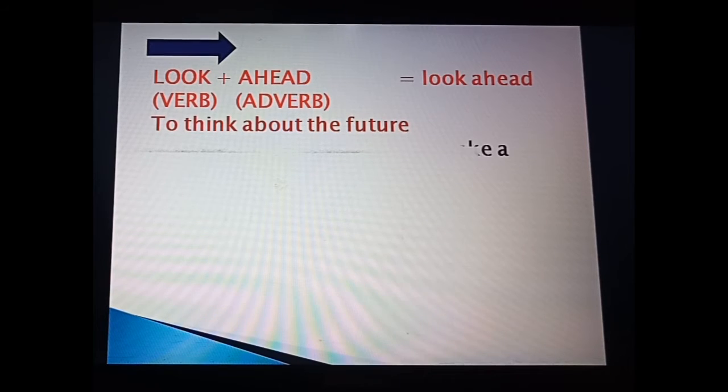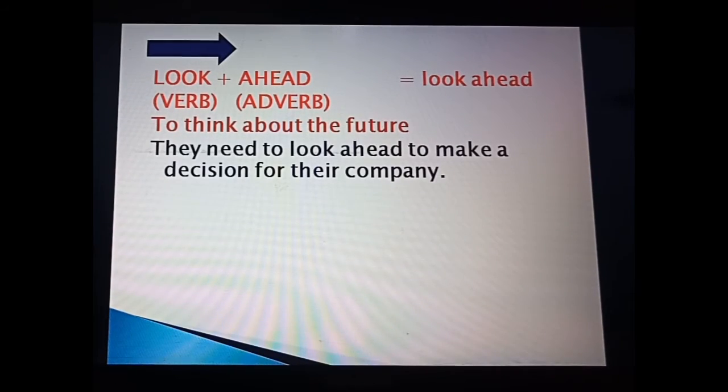If we want to frame a sentence using this phrasal verb, it will be: they need to look ahead to make a decision for their company. It means they need to think about the future to make a decision for their company. For framing a beautiful sentence, we can use these kinds of phrasal verbs in our day-to-day life. So like this, we are going to use them in our sentences.